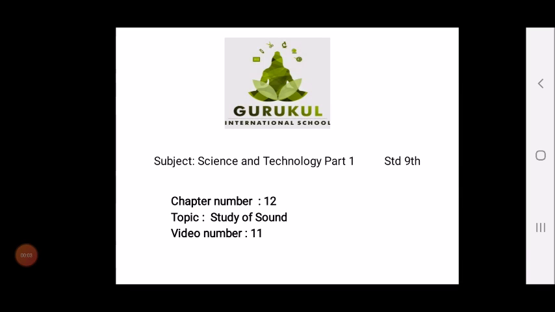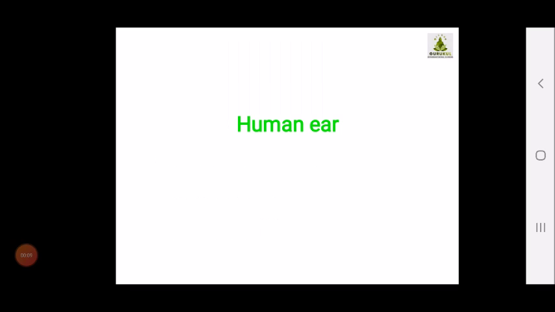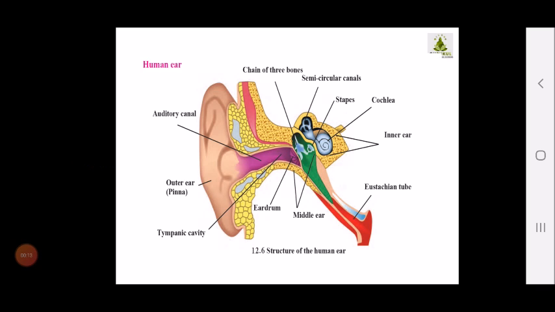Good morning students. Children, today we will be starting the next section of your science and technology part 1. Today we are going to study the human ear. Children, this is a diagram of the human ear given in your textbook. You can refer to it in your textbook as I am explaining the concept.